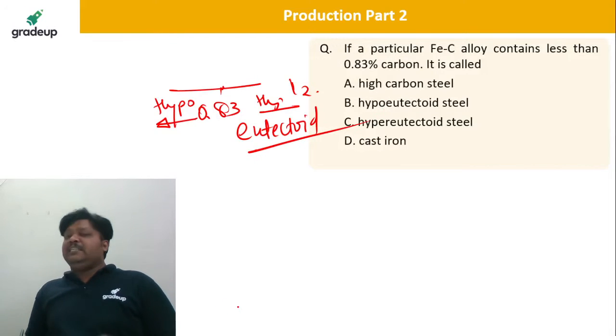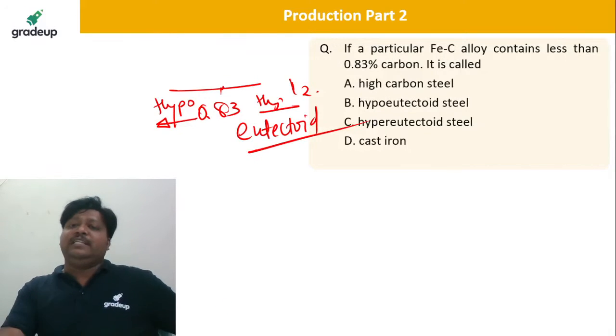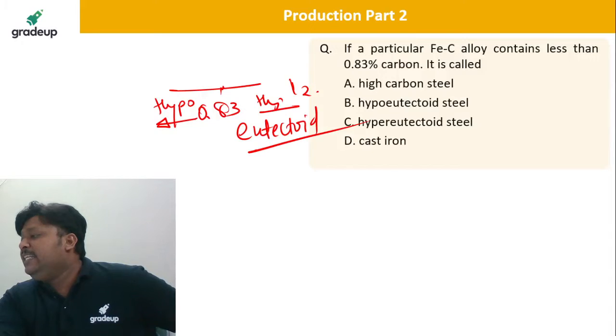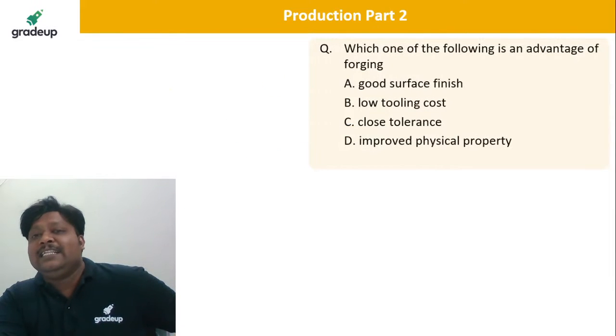Hypo eutectoid, very nice. It is B. Yes, very nice. Take the next.